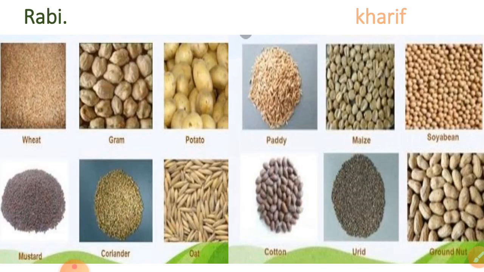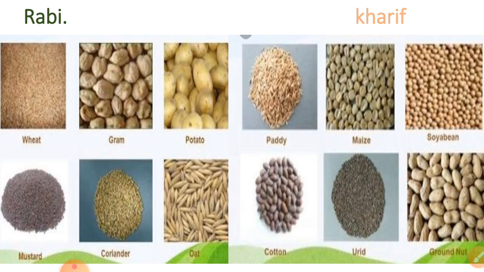We grow different types of crops like paddy, maize, wheat, soybean and so on. The types of crops are cereals, fiber crops, pulses, oil seeds and so on. But in our country India there are two main crop seasons, the Rabi crop season and the Kharif crop season. We will learn what the Rabi crops and the Kharif crops are.